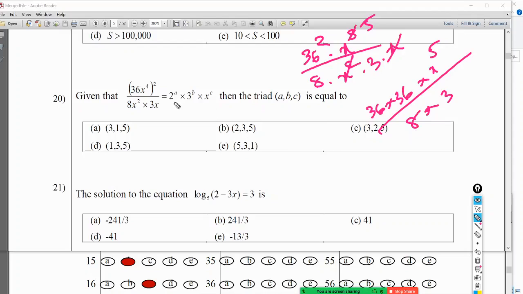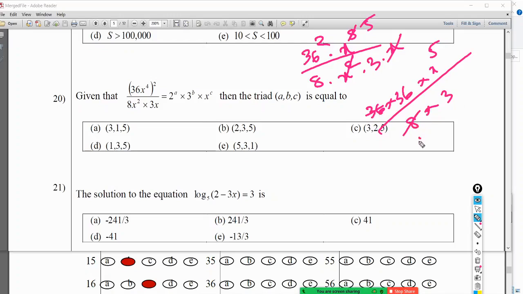Okay, so I need 2 to the power, 3 to the power, x to the power. x to the power I already have, but I need 2 to the power and 3 to the power. 3 is already there, but this one is 4.